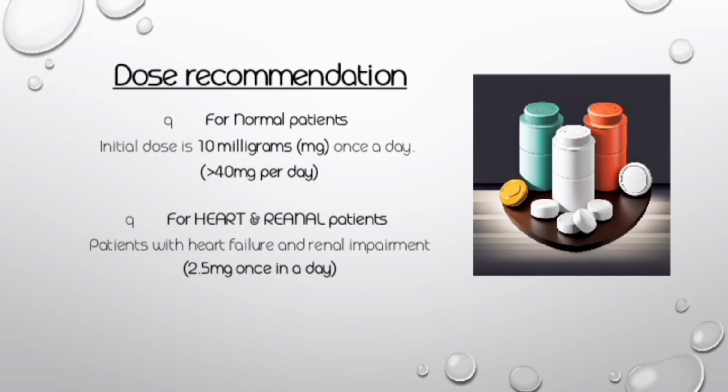But for heart and renal patients, 2.5 milligrams once a day is used. And for the treatment of hypertension, the initial dose is 10 milligrams, but it can be increased up to 20 to 40 milligrams according to the condition of the patient.